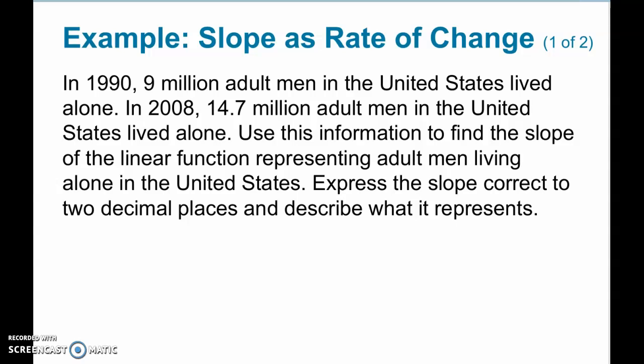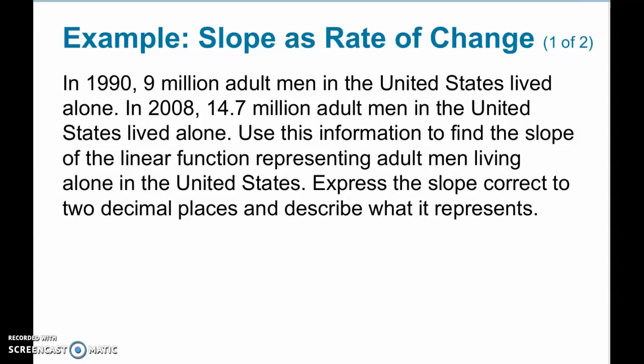So it says in 1990, 9 million adult men in the US lived alone. In 2008, so this is later, 14.7 million adult men in the US lived alone. So the number has grown. Use the information to find the slope of the linear function representing adult men living alone in the US. Express the slope correct to 2 decimal places and describe what it represents.